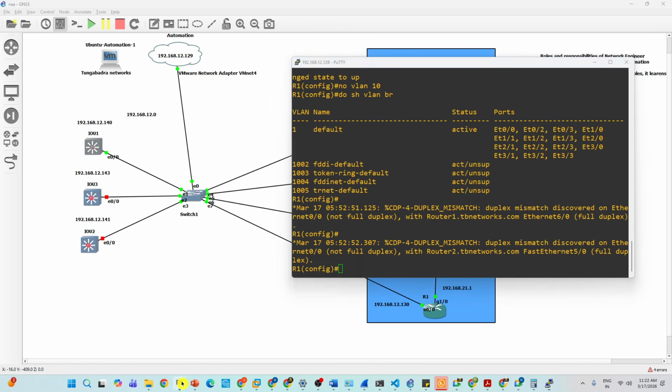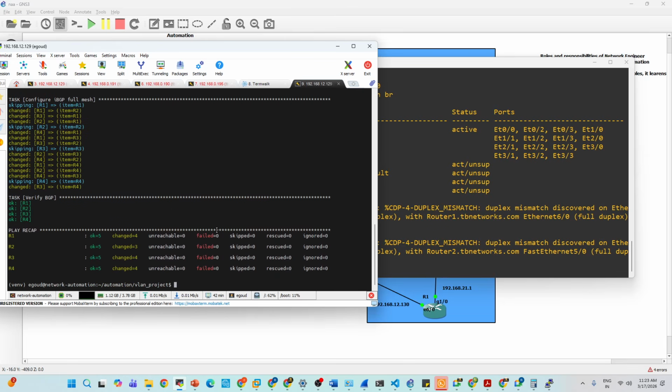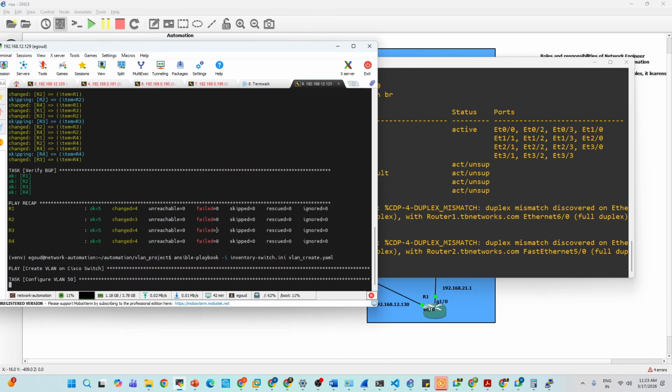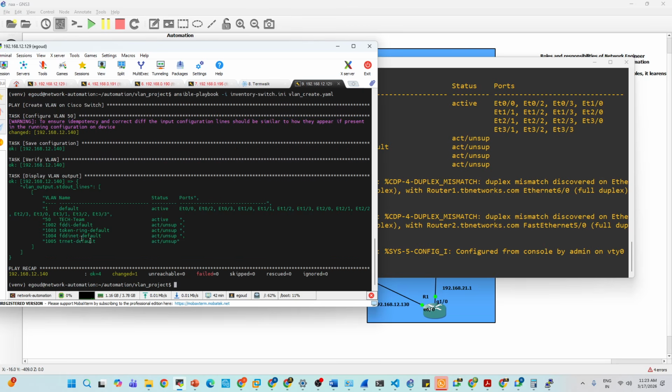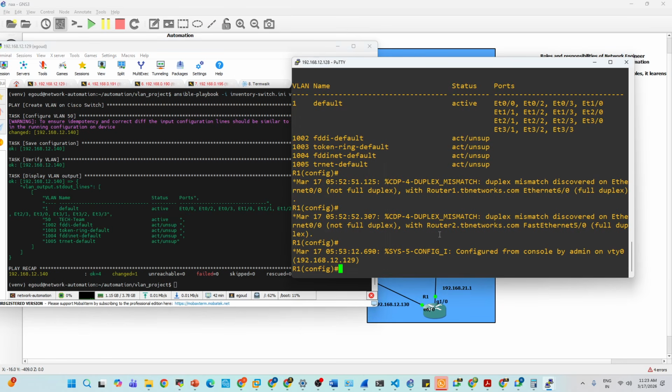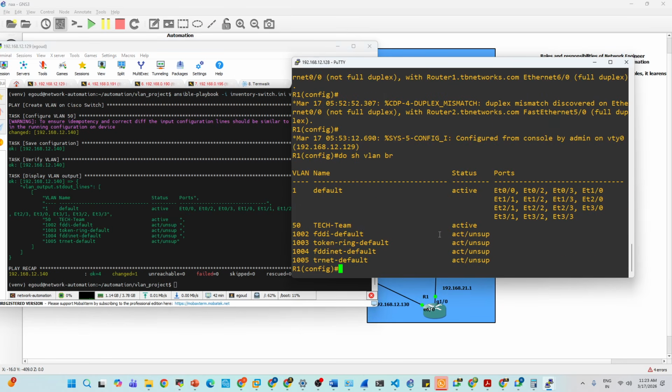Can I run a script for switching also? Let's see. I have a script for switching as well. So this is a switch. Okay, see, it is pushing a VLAN to a single switch. See, it is pushed and it will create. It is saying that it is created. See, it's created now. Do show vlan brief. See, VLAN 50 is created. How quick it is. Like this, how many VLANs do you want to create? Create them on multiple switches.